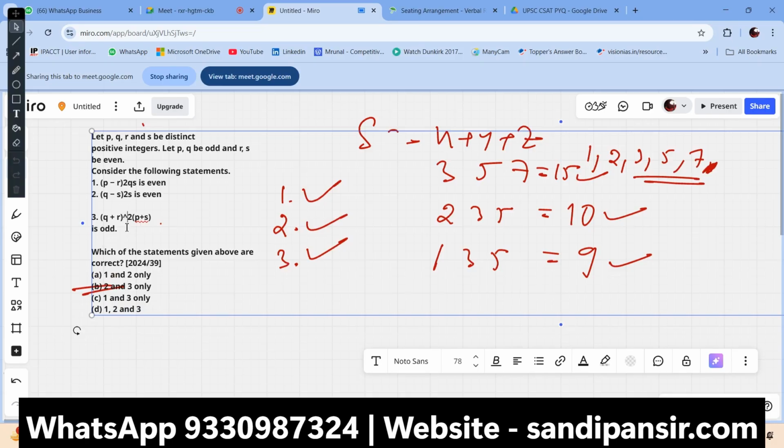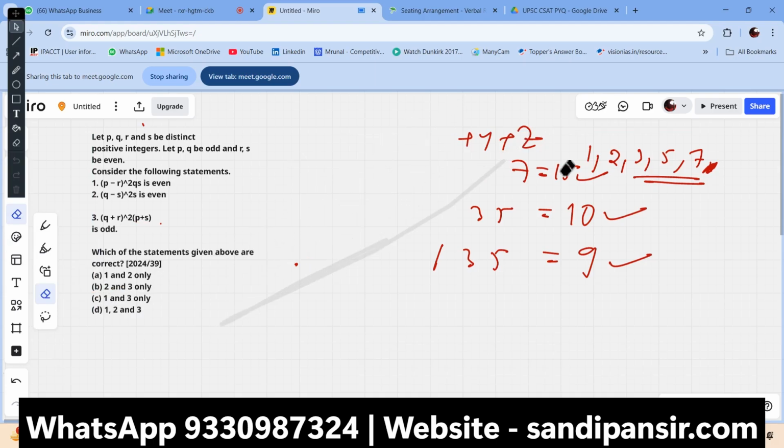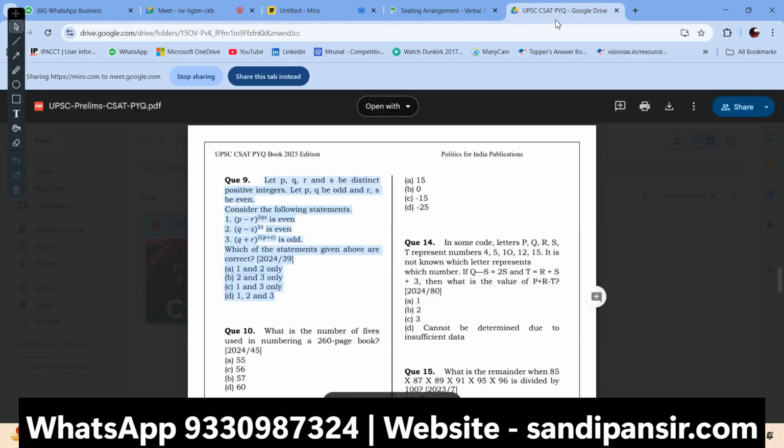That's quite a unique question that we have in the question paper. I hope you can understand the question. It's p minus r to the power, where the sign is meant to be the power. Okay, it's on the power itself.